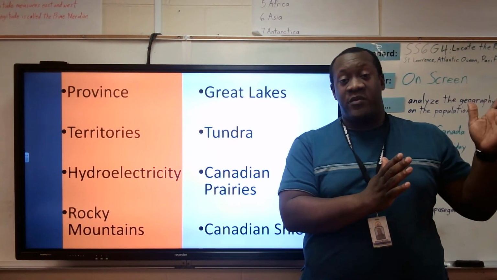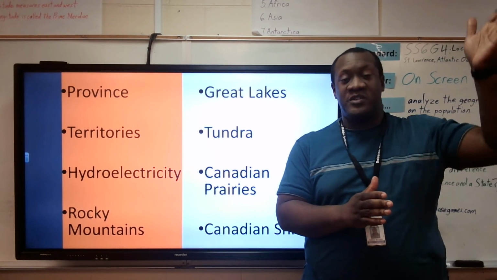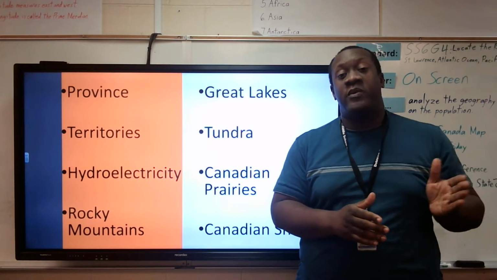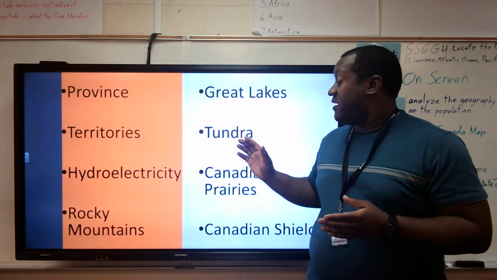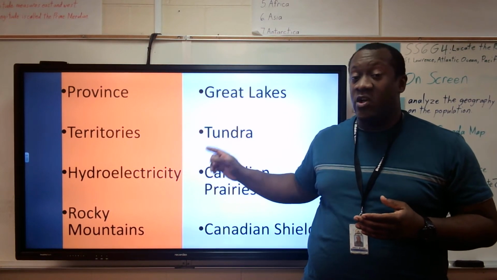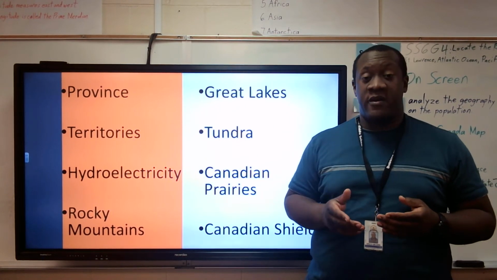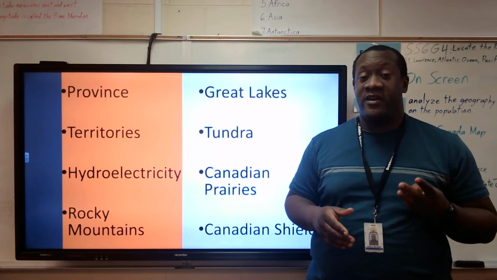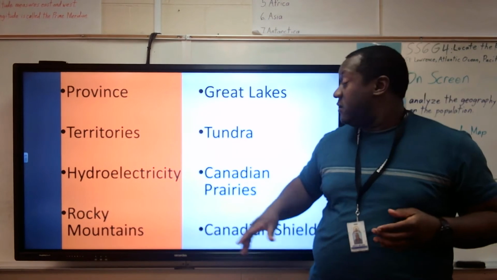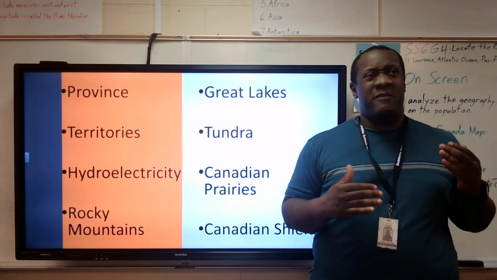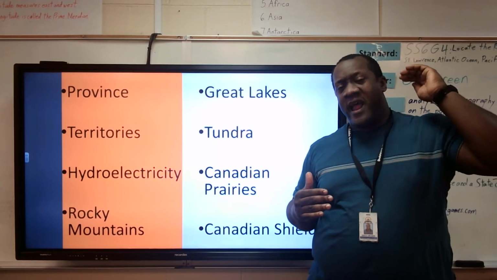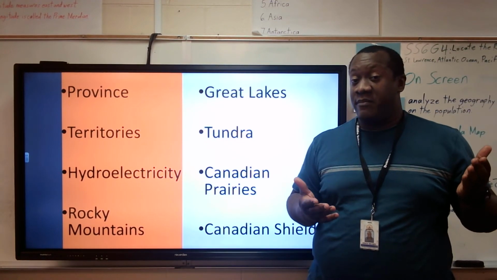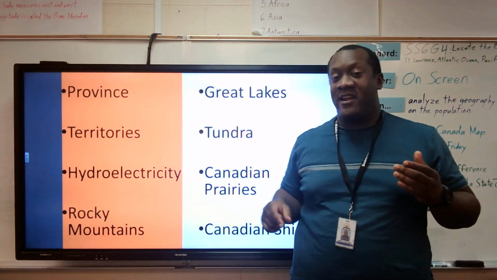Rocky Mountains. The Rocky Mountains are out west. They're in the western part of North America, so they are going to be in the western part of Canada, going through the western part of the United States. The Rocky Mountains is the longest mountain range in North America and the third longest mountain range on the planet. If you want to think about where it is, start at the north end of British Columbia, which is a province in Canada.